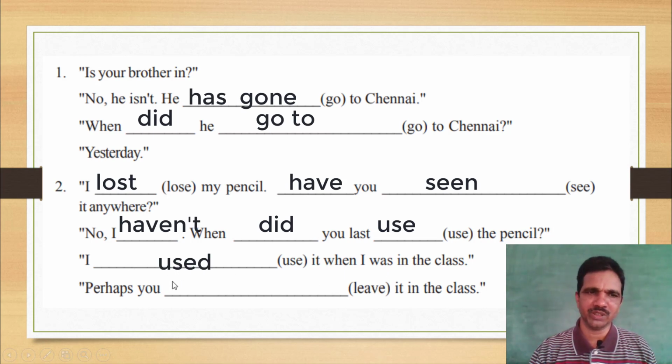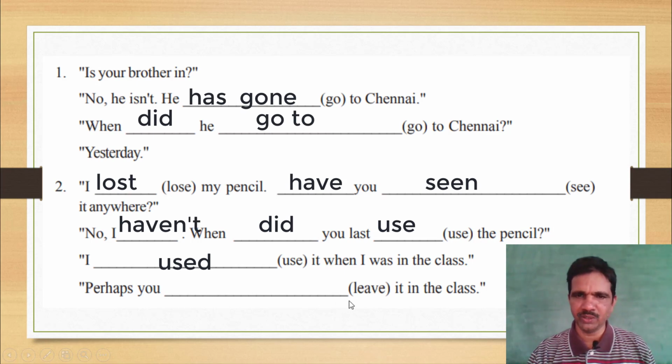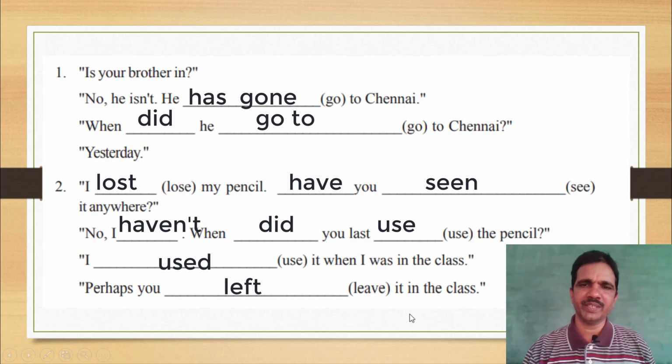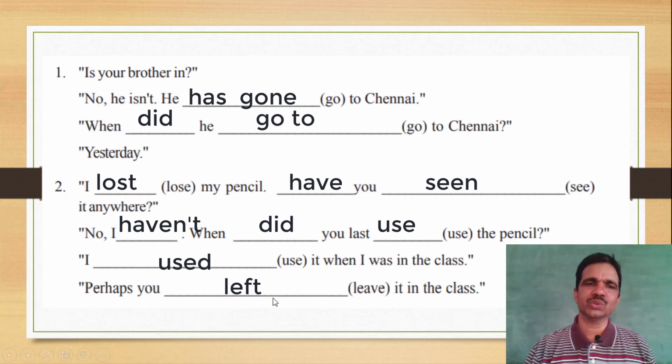This is the continuation of the expressions. Perhaps you dash leave it in the class. So this is the continuation of the simple past tense: You left it in the class. Leave, the second form, the third form: leave, left. The second form is suitable here, so left, which is the second form of the verb leave. You left it in the class. So this is the way to fill the blanks which are given on page numbers 67 and 68.